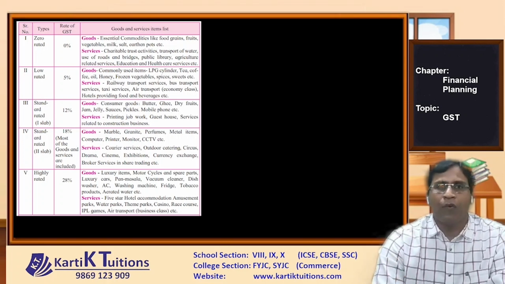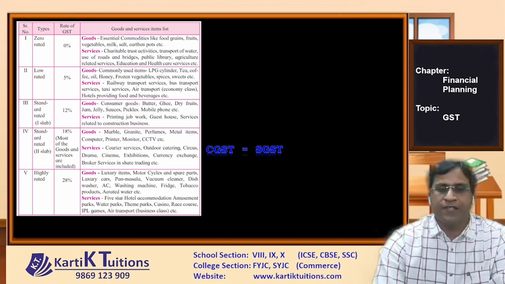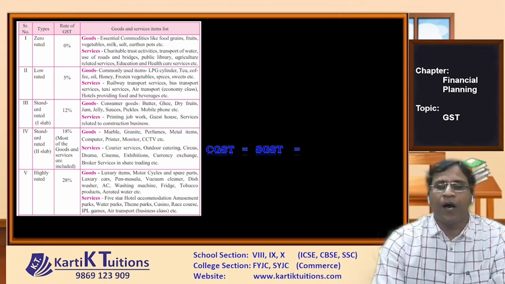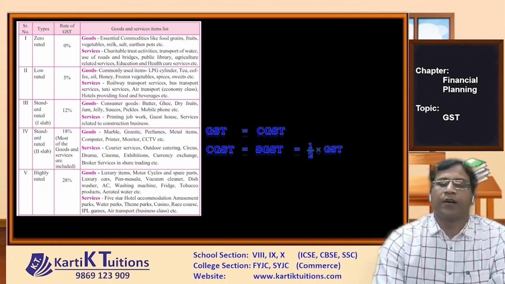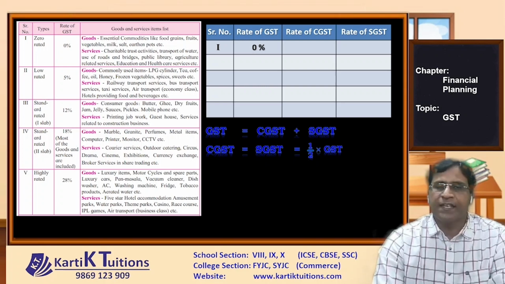Now let's see how it functions. As I told you, there are two components, CGST and SGST, but they both are equal. So CGST and SGST are each half of GST. In other words, GST is made up of CGST plus SGST. If you have a table this way, in the first slab, if the rate of GST is 0%, then for CGST and SGST also it will be 0, 0.